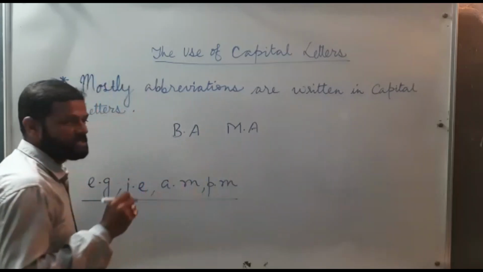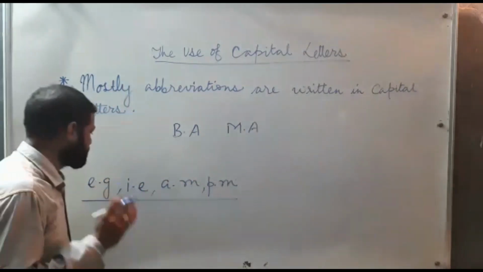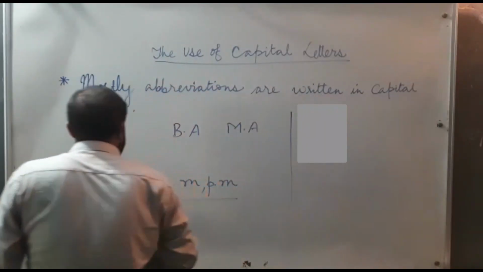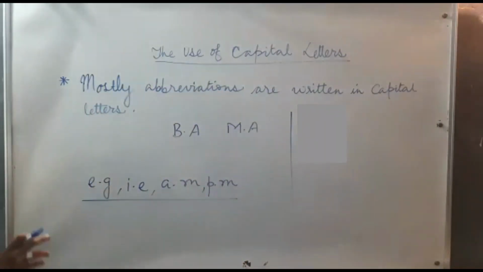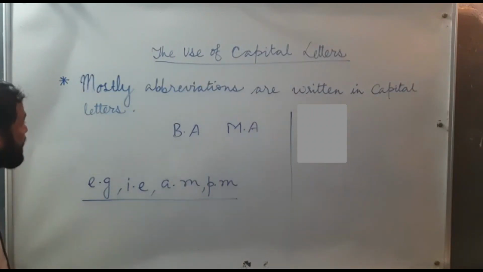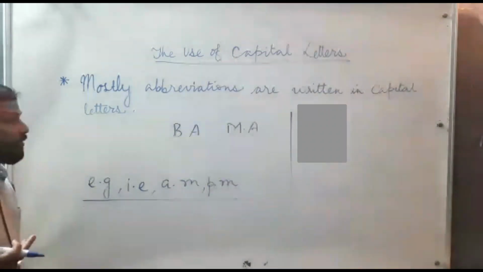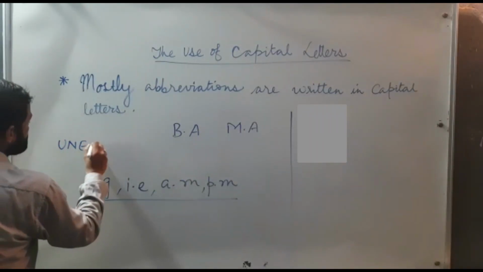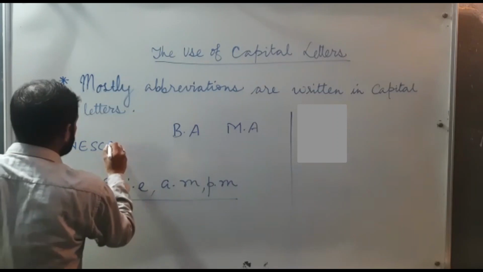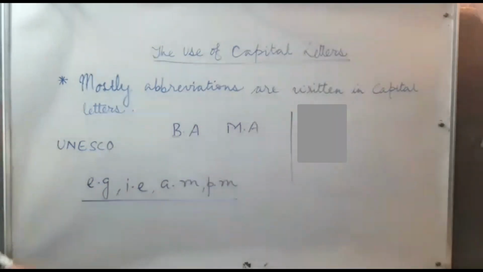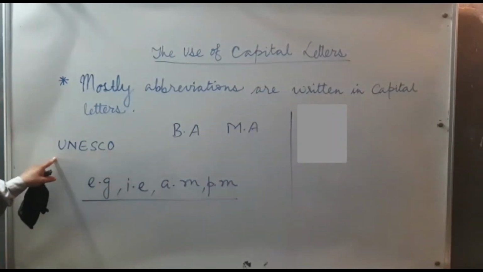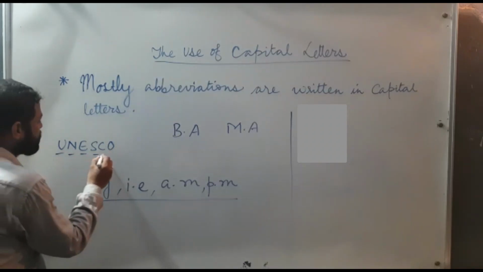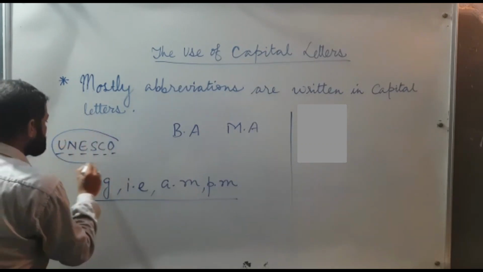Most of the time abbreviations are written in capital letters, but there are some abbreviations which are written in small letters. In some cases we see acronyms. Now what are acronyms? Acronyms are read like words. For example, UNESCO. This is not an abbreviation, no dots are there. This is an acronym because in UNESCO each letter stands for a word, but it is read like a word.